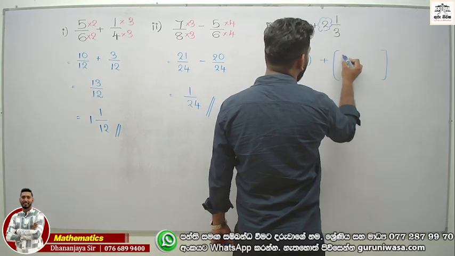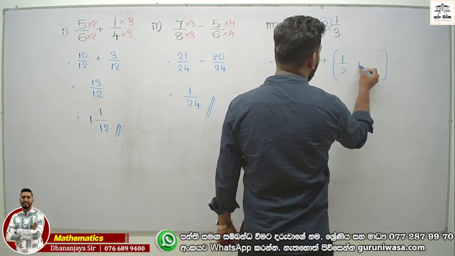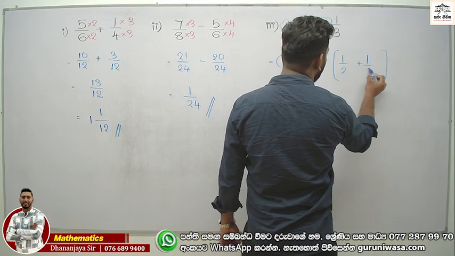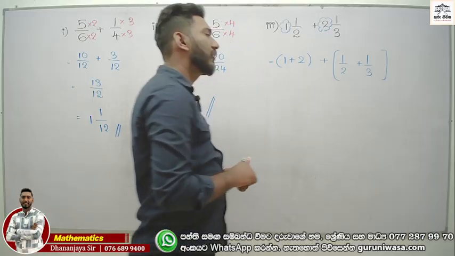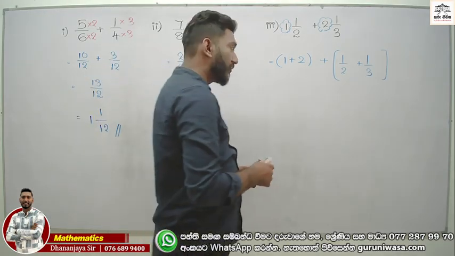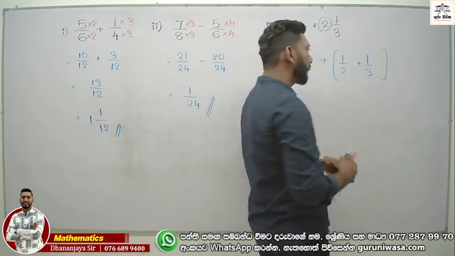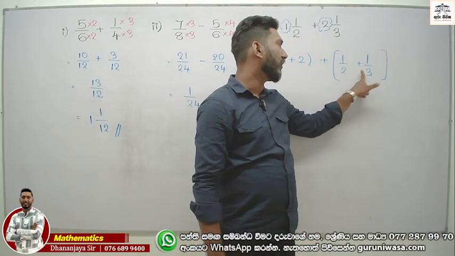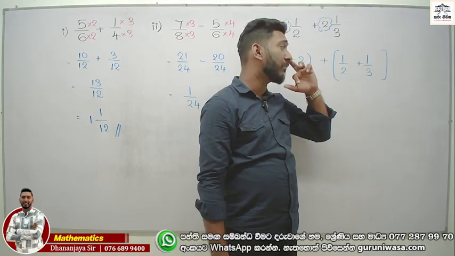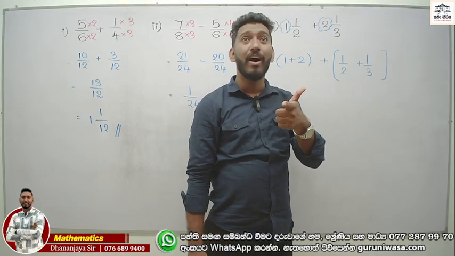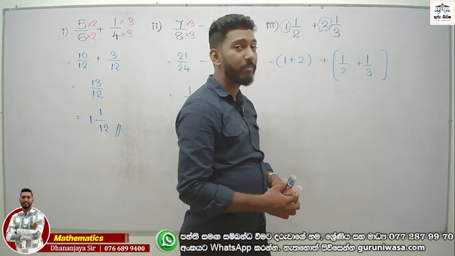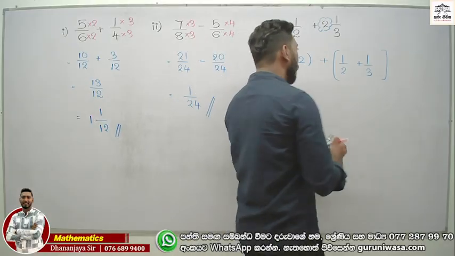What is the fractional part? 1 over 2 plus 1 over 3. Now listen. 2 and 3 are not equal. We are looking for the LCM. Now the greatest one is 3. 3 is not divisible by 2. But then the next multiple of 3 is 6, and 6 is divisible by 2. Now you need to change to 6.